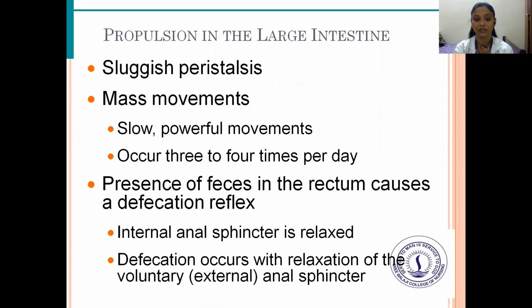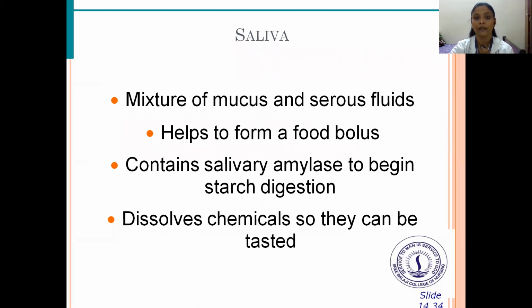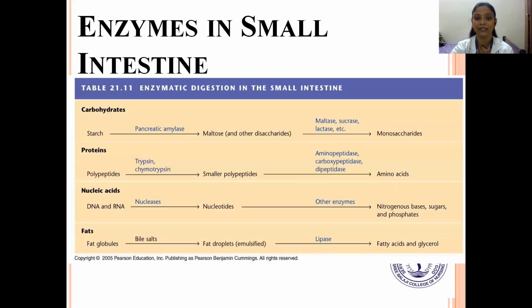Defecation occurs with relaxation of the voluntary, that is, external anal sphincter. Next is saliva, a mixture of mucus and serous fluids. It helps to form the food bolus, contains salivary amylase to begin starch digestion, and dissolves chemicals so that they can be tasted.